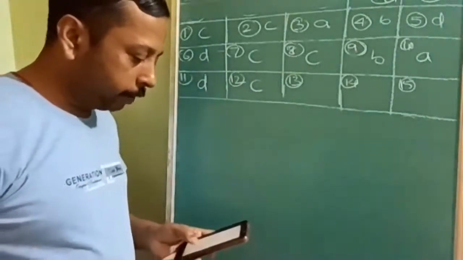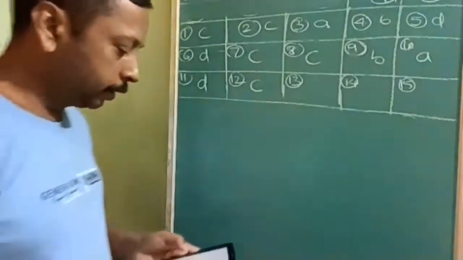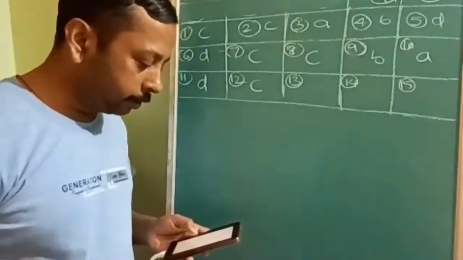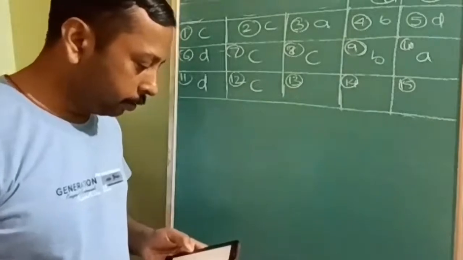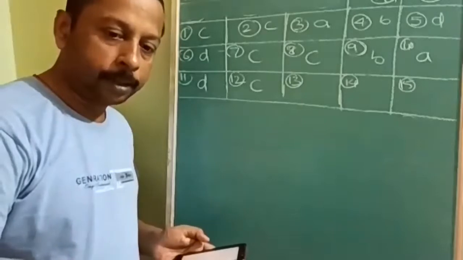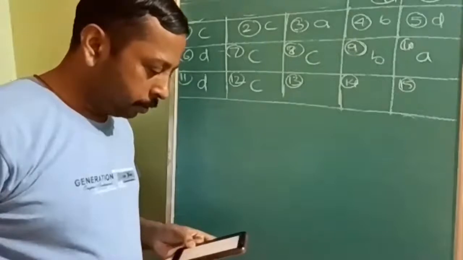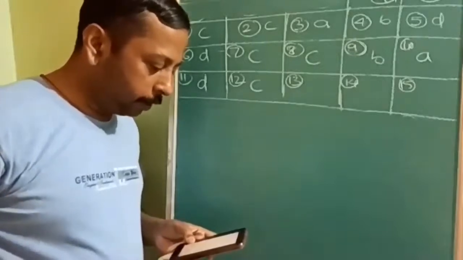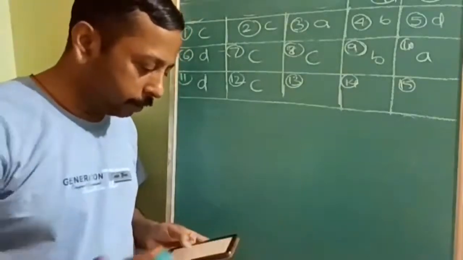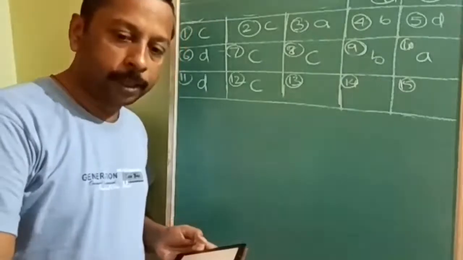Next. Which one of the following statements is incorrect in the heterogeneous catalysis? Catalyst lowers the activation energy. Incorrect. So that itself I think it is incorrect. 13th. Incorrect, you have to find out. I think it should be correct.